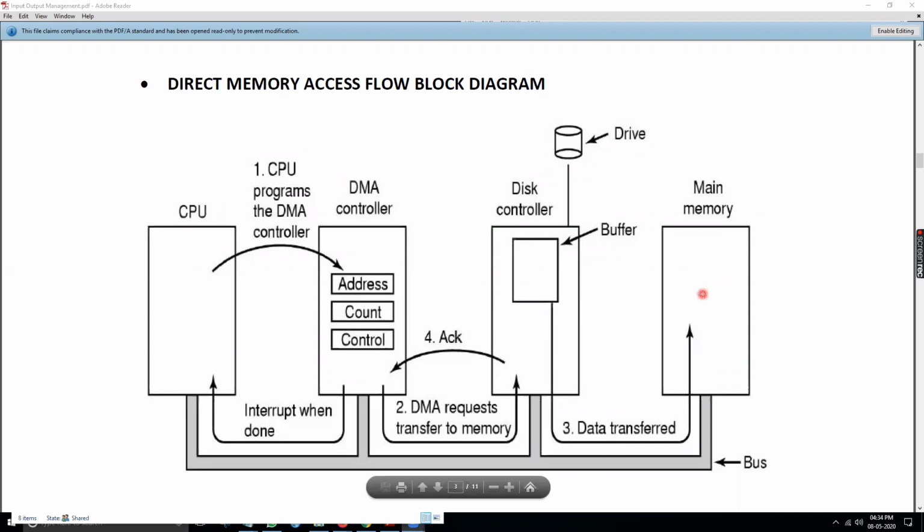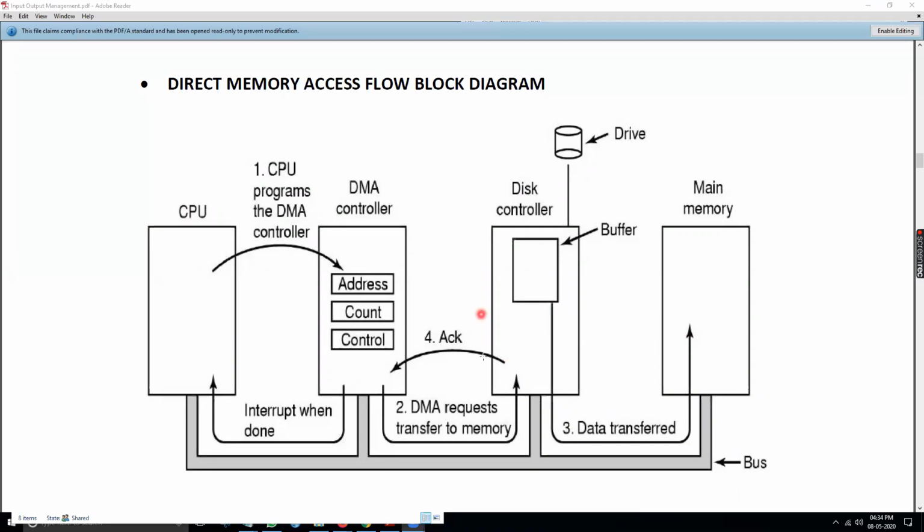Once it is sent, and if everything is transferred, that means it has been written into the main memory. After that, the disk controller will know that the work is executed. Then it will acknowledge the DMA.